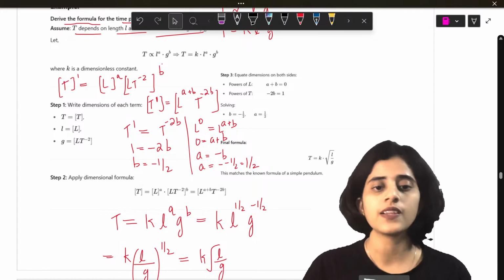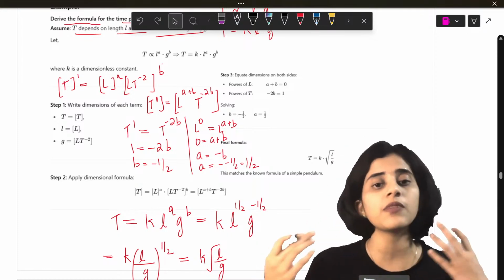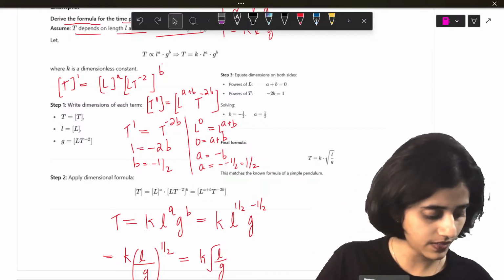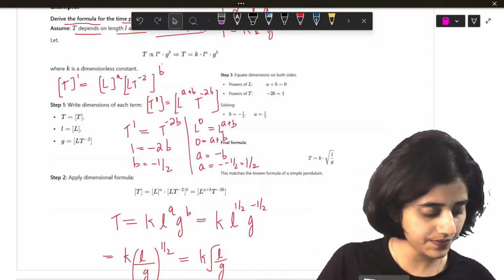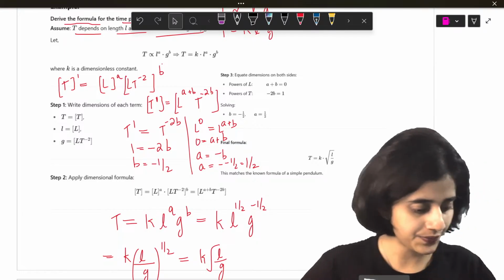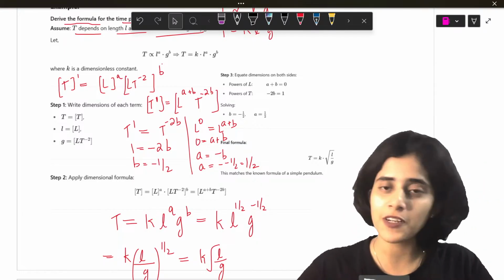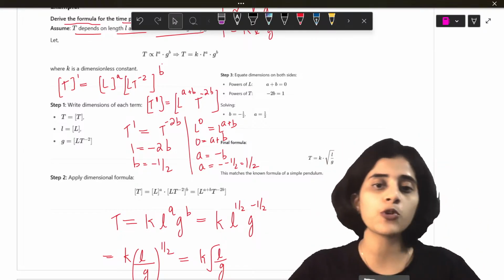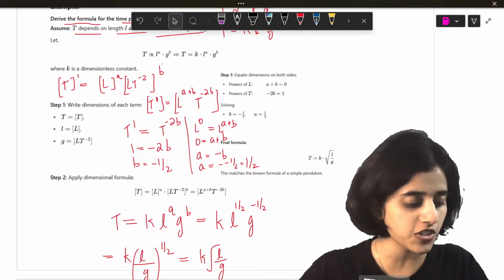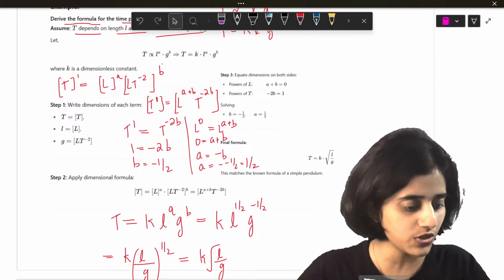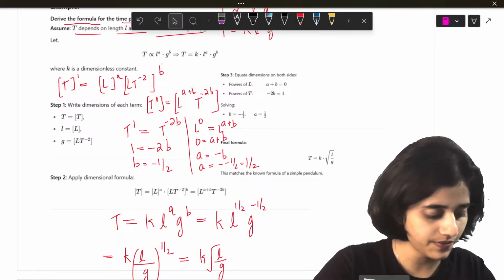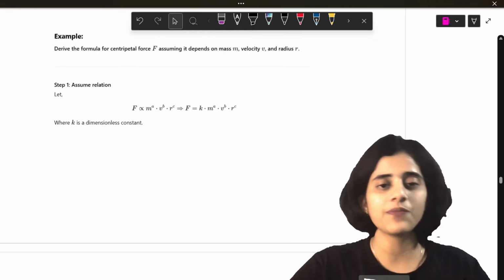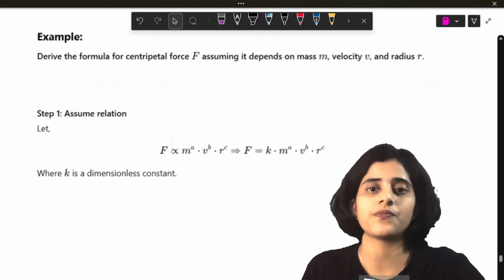Yes. So dimension formula can be used to derive formulas. Yes, Praveen, that's right. That's the same thing that we got: time period is directly proportional to square root of length and inversely proportional to the square root of acceleration due to gravity. Okay.